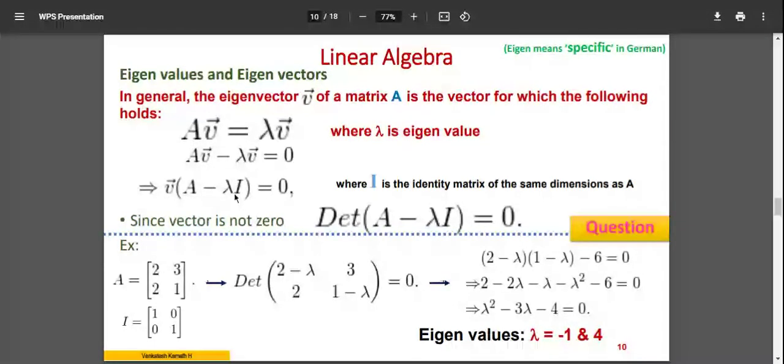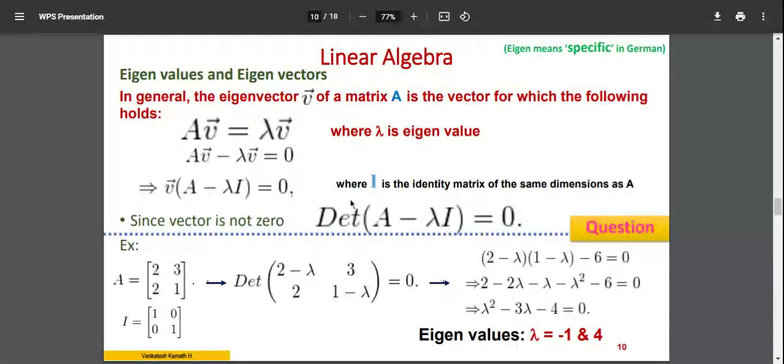Lambda is a constant number. I is the identity matrix. So why do we take lambda outside here? Lambda into I. Lambda is a constant, as I told you. It increases in one direction by some value and decreases in the other direction by the same factor, and that factor we call the eigenvalue. So the matrix identifies the direction, and lambda identifies the factor or the value by which that direction changes.